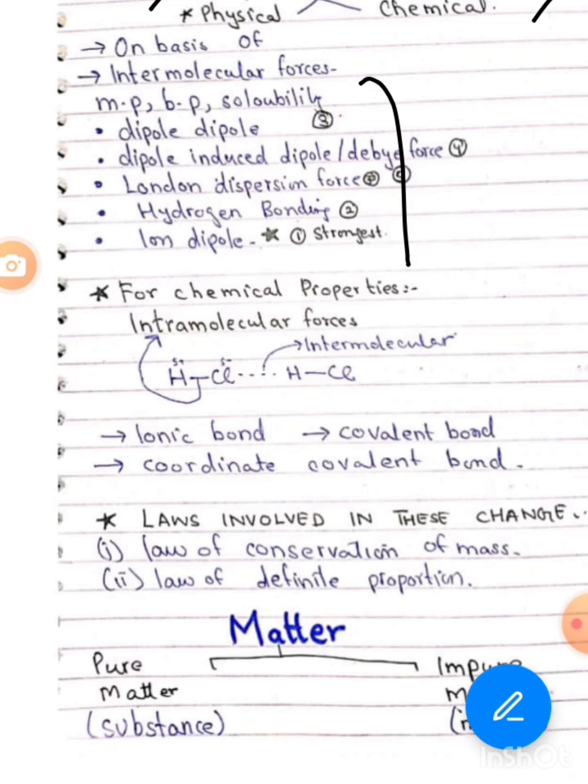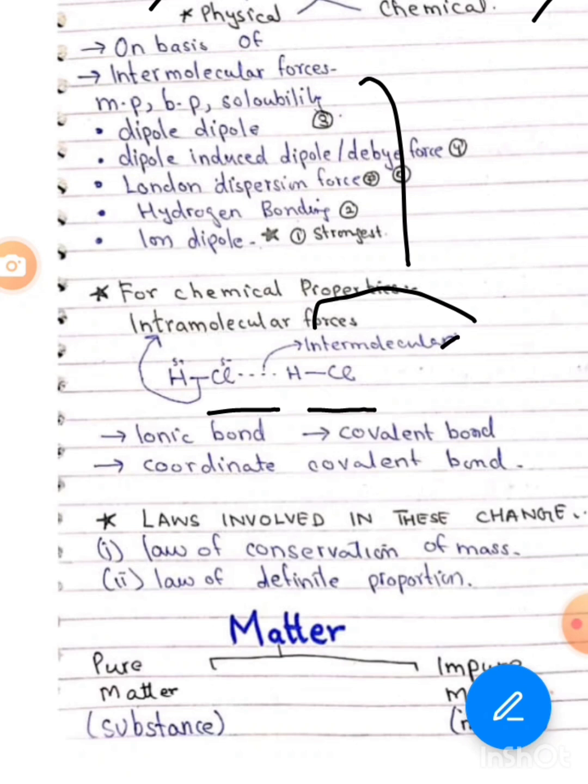Now next, for chemical properties, intermolecular forces, as we can see in between the bond in HCl, hydrogen chloride, the dotted line represents the intermolecular forces. Now next is the ionic bond, the covalent bond and the coordinate covalent bond.